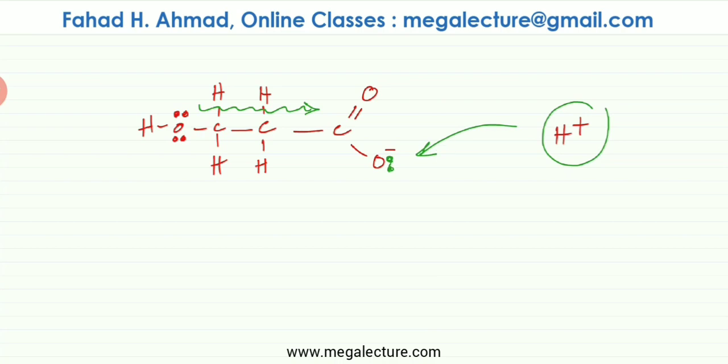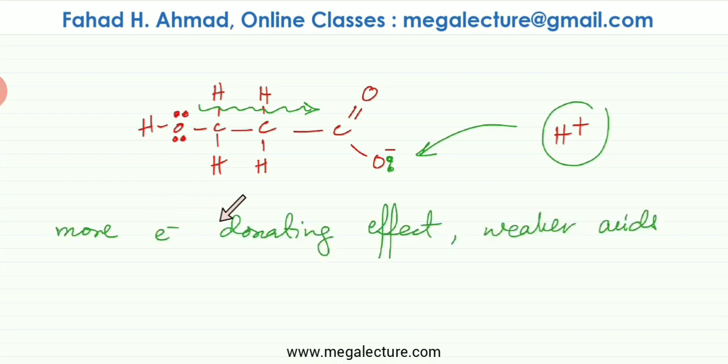So the basic idea is that the more electron donating effect a group has, the more concentrated the negative charge, the weaker would be the acid. It's not going to dissociate. It's not going to produce H plus 1 ions. Instead, it would strongly attract those H plus 1 ions, even if it, for some reason, released or dissociated. The H plus 1 would be strongly attracted back again, and there's going to be less and less dissociation.